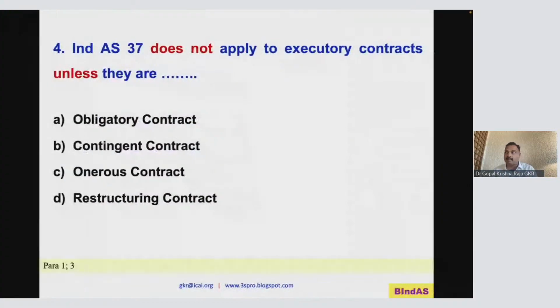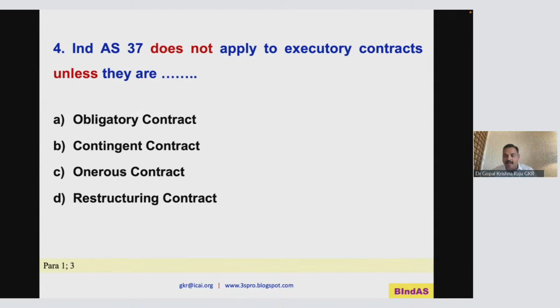Once you understand the business fundamental, the applicability is very clear. IndAS 37 does not apply to executory contract unless they are onerous. Not restructuring. Restructuring is not a contract, it is a business decision. So D is wrong. Contingent contract means whether you do it or not, you don't know, so how can that be executory? Executory means you have signed it. So B is also wrong.